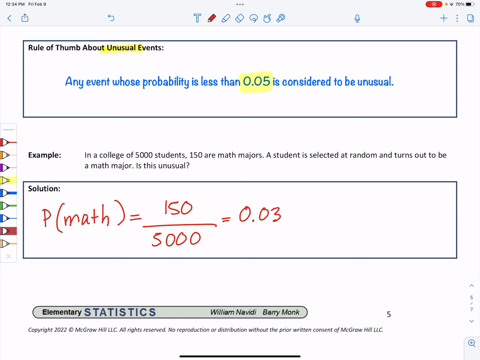Because this is less than 0.05, I would say yes, this is unusual, because the chance that it will occur is less than 5%. If I calculate a probability and I get something above 0.05, anything above 0.05, then I would say this is not considered to be an unusual event.